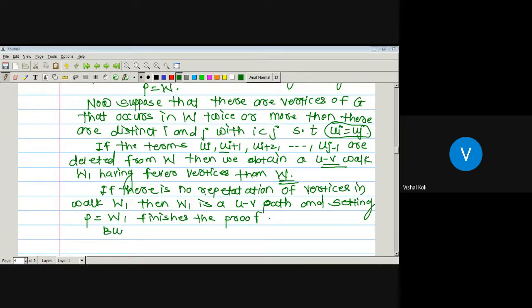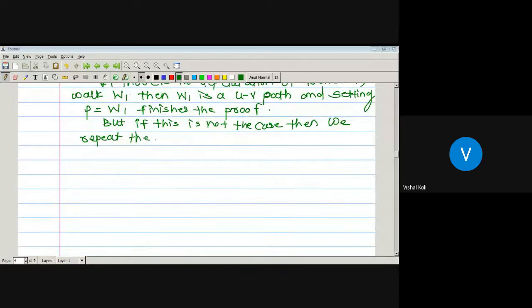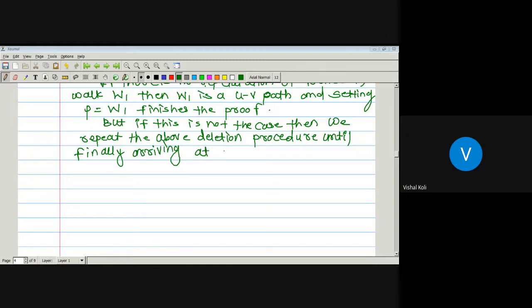But if this is not the case, then we repeat the above deletion procedure until finally arriving at a UV path.